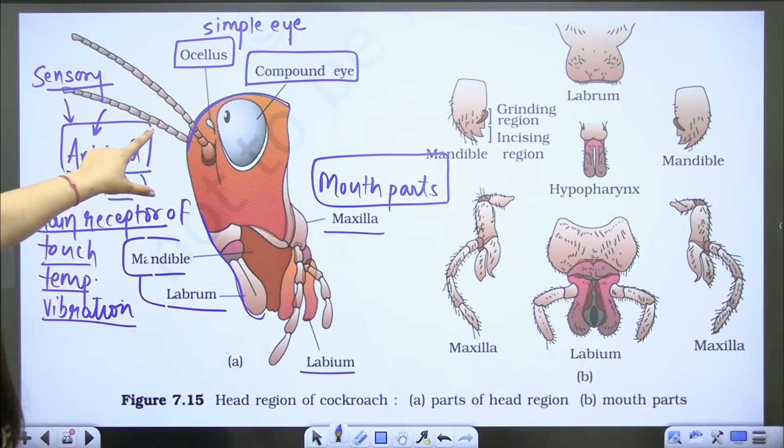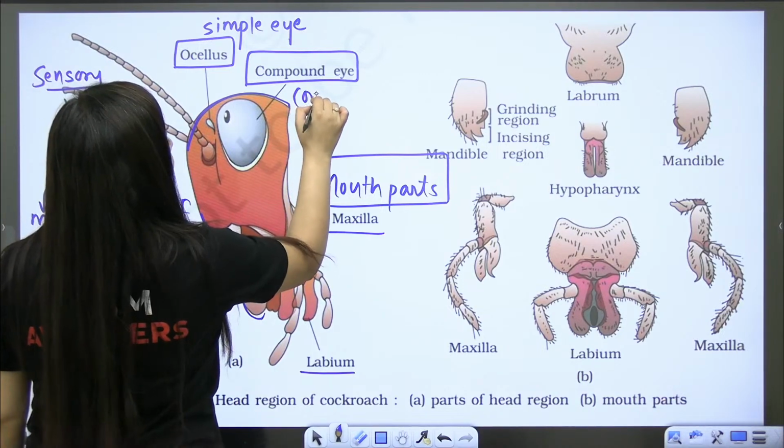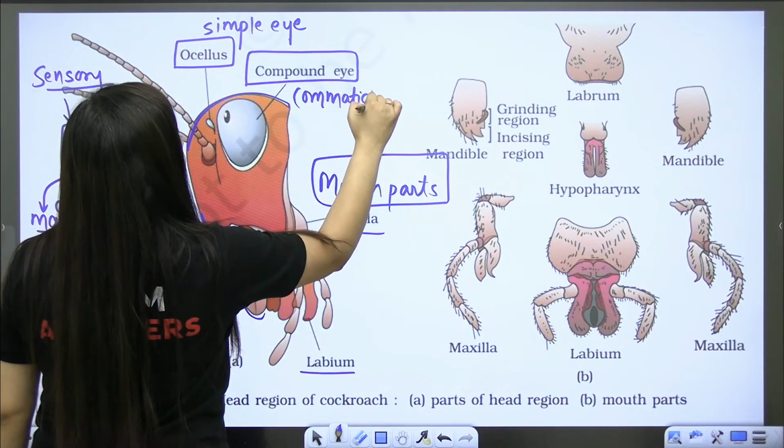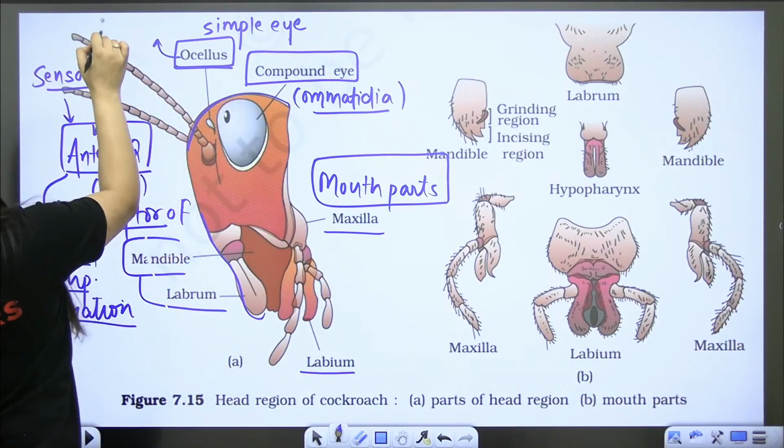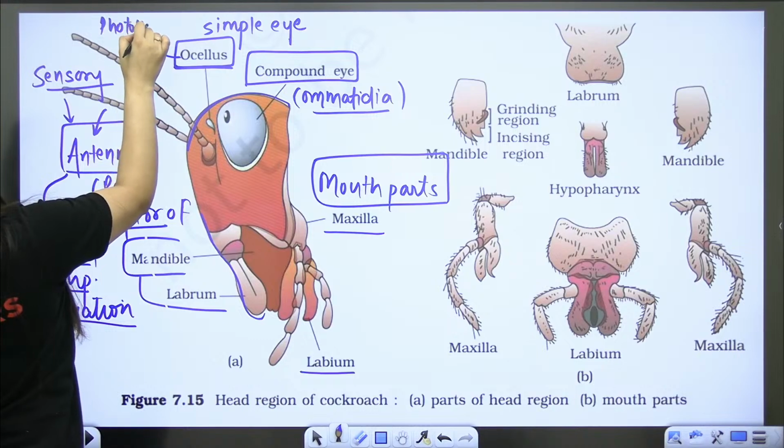Antenna. This is the compound eye made up of ommatidia. Ommatidia is plural, ommatidium is singular. And this is the ocellus, the simple eye, which is vestigial, just acting like a photoreceptor.